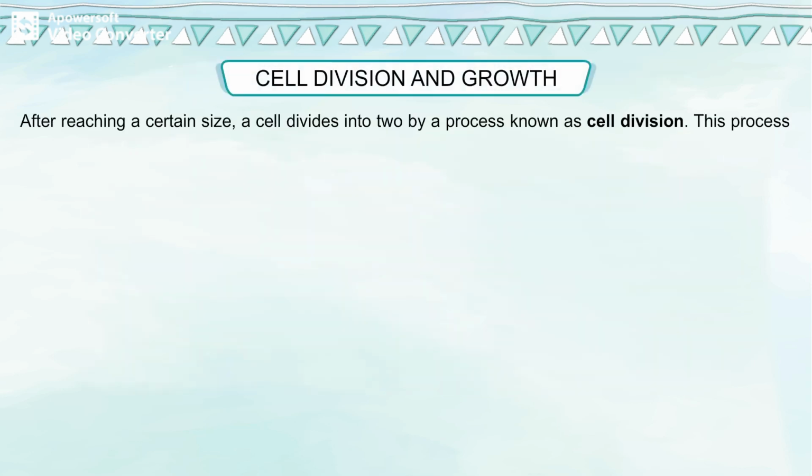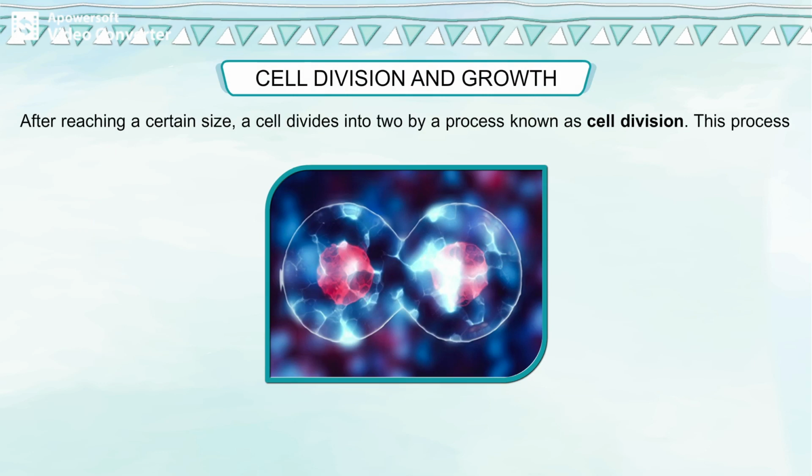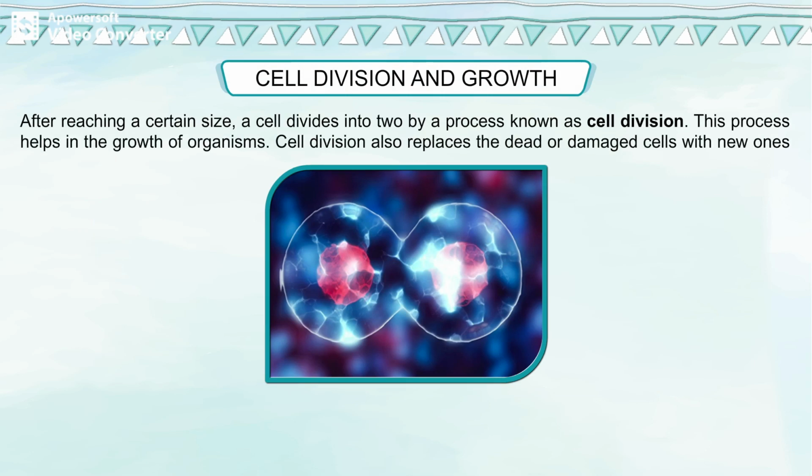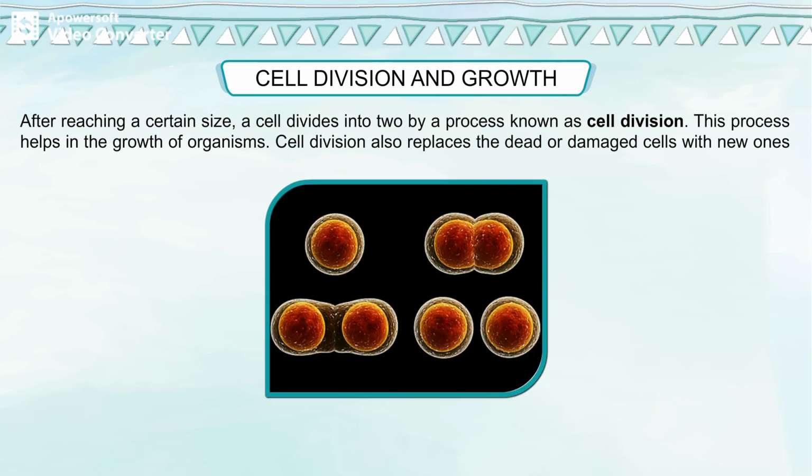Cell division and growth. After reaching a certain size, a cell divides into two by a process known as cell division. This process helps in the growth of organisms. Cell division also replaces the dead or damaged cells with new ones and hence is responsible for healing wounds.